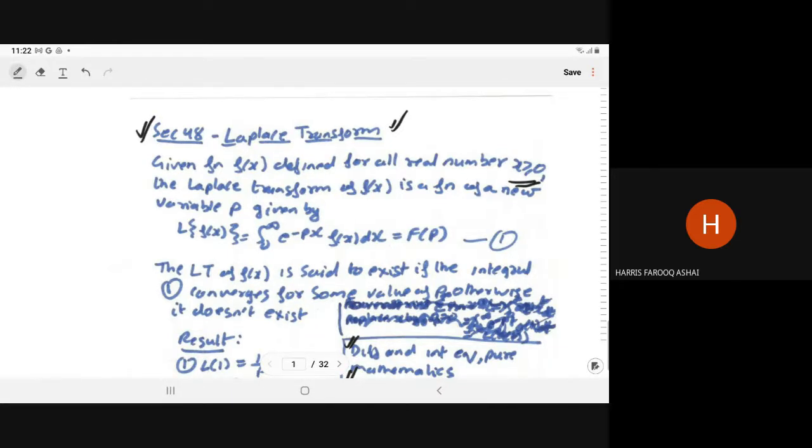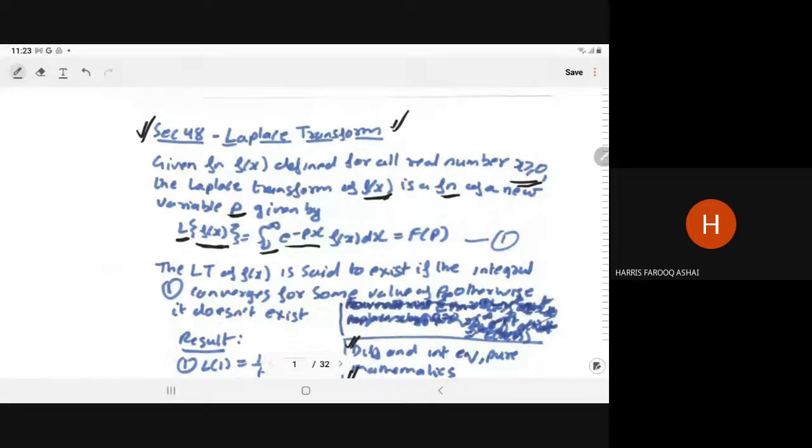The Laplace transform of f(x) we define as a function of a new variable p. Here we take the new variable p instead of x. The Laplace transform of any function is the integral from 0 to infinity of k times f(x) dx, where k is a function of p and x.